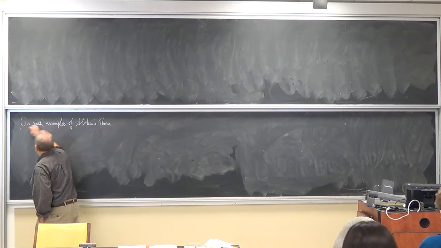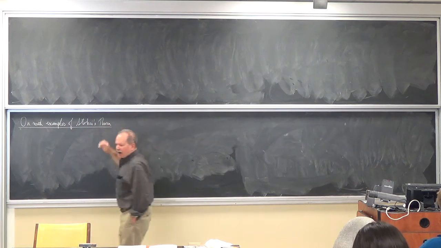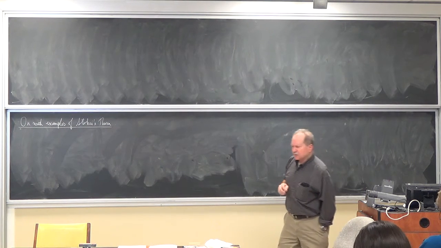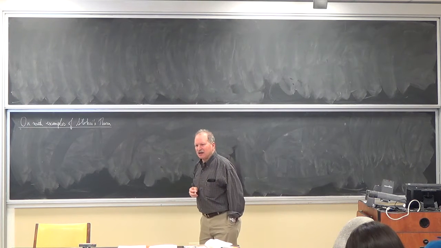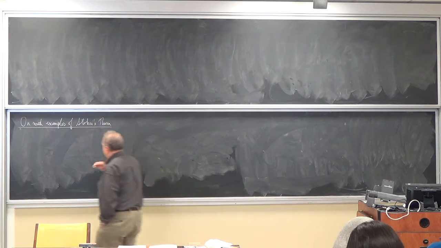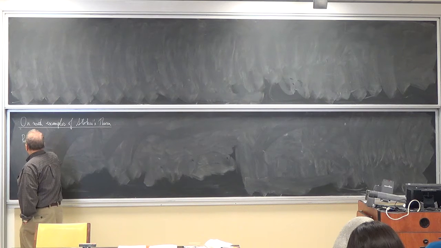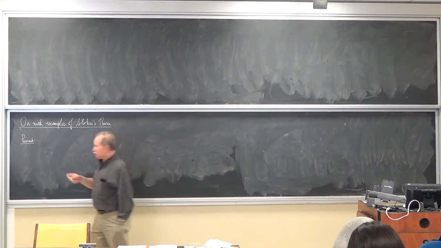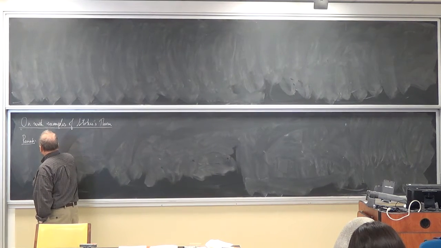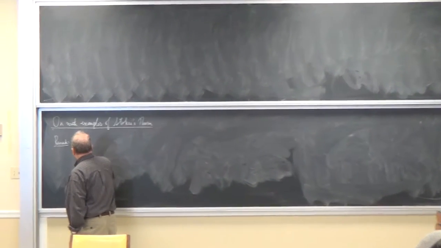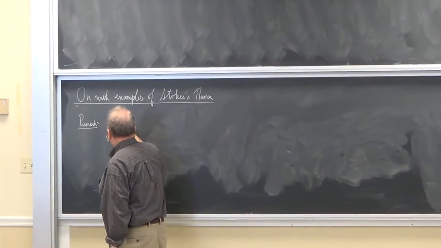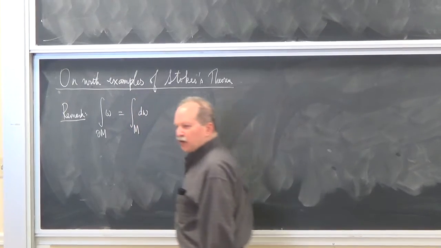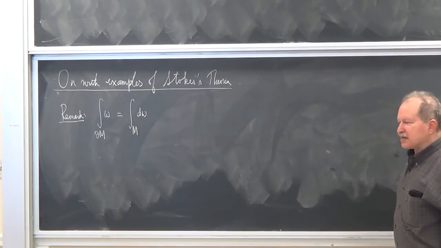So, I do want to make a comment that Dennis stopped after class to observe yesterday, and it was something I wanted to say. Without writing out all the hypotheses of the theorem again, Stokes' theorem is telling you that integrating a k-1 form over the boundary of M is equal to integrating its d over M. So what is this telling you